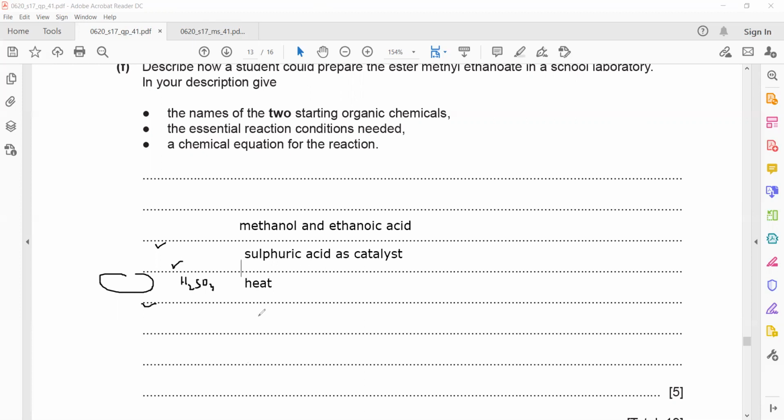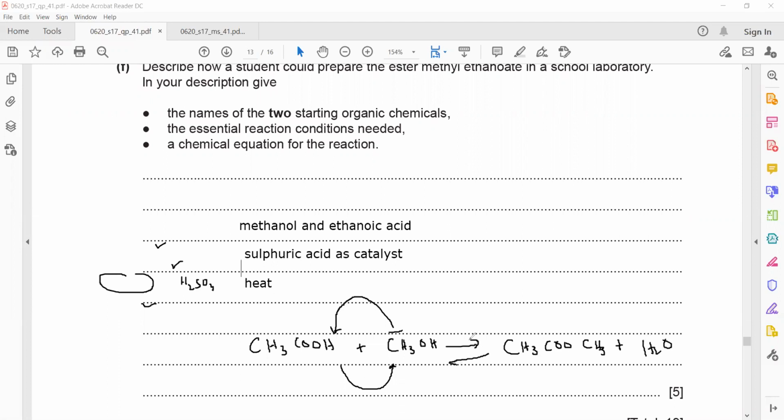What will happen? This carbon chain will take the position of hydrogen. So the product will be CH3COOCH3 plus water, H2O, as a product. The reaction is reversible, meaning the ester can also decompose to form alcohol and carboxylic acid. Is it clear? This will give you 5 marks. Sir, that is called hydrolysis. The reverse reaction is called hydrolysis, and the forward reaction is known as esterification. Yes.